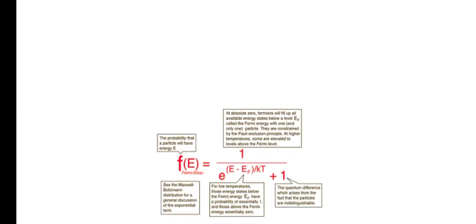Then what is EF? f of E is the probability that a particle will have the energy E, and the Maxwell-Boltzmann distribution is the general distribution of exponential form. For energy states below the Fermi energy EF, the probability is 1, and above the Fermi energy it is essentially 0. This is the quantum difference which arises from the indistinguishability of the particles. This is the formula of Fermi-Dirac statistics.